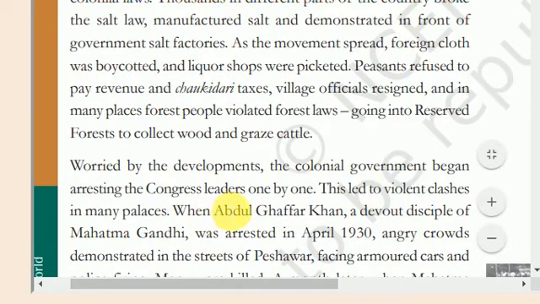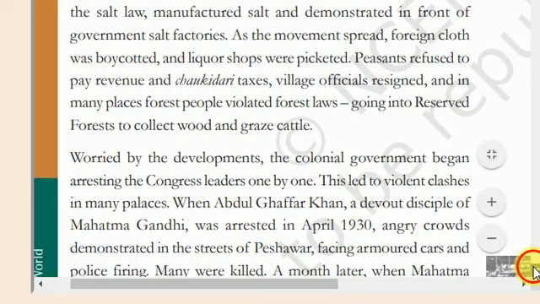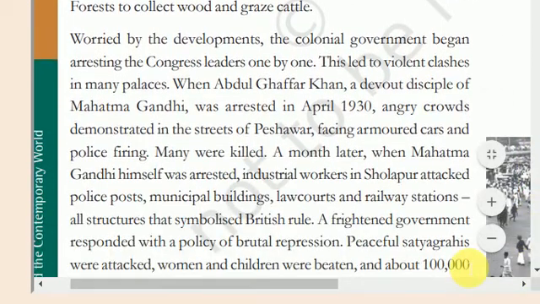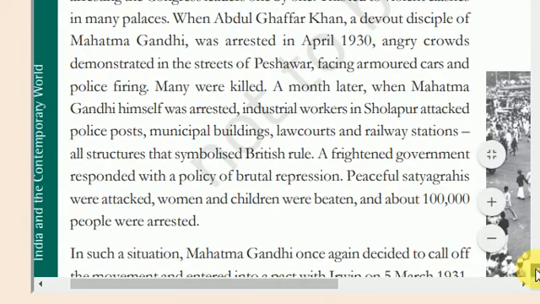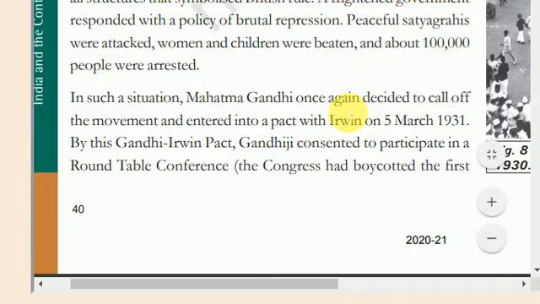Abdul Ghaffar Khan, also known as Frontier Gandhi, was also actively participating and was arrested in 1930. So these are the objectives and functions of the civil disobedience movement launched by Gandhiji. It was stopped when Irwin wanted to talk to Gandhiji. On 5th March 1931, the Gandhi-Irwin Pact was signed, and this movement was stopped.